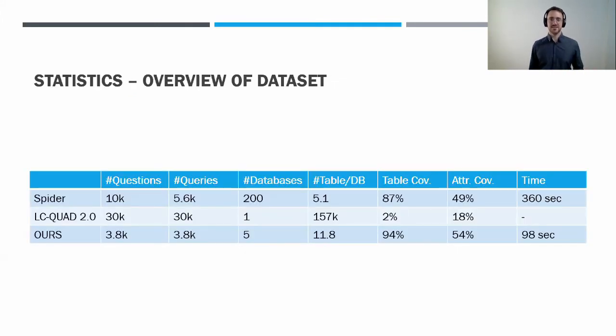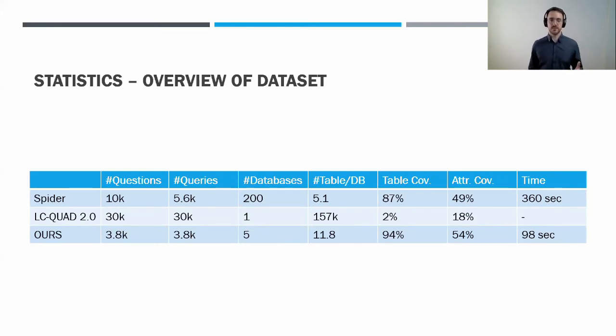Now let's look at how our corpus compares to other corpora. Most notably the Spider corpus, which is a corpus that contains pairs of natural language questions and SQL queries. They have been generated using SQL experts that have to come up with questions and the SQL query. And as you can see here, per query, they have around 6 minutes to come up with these queries, and we have just around 100 seconds. So we are almost 4 times as fast doing this. Also, we don't have to recruit real SQL experts.